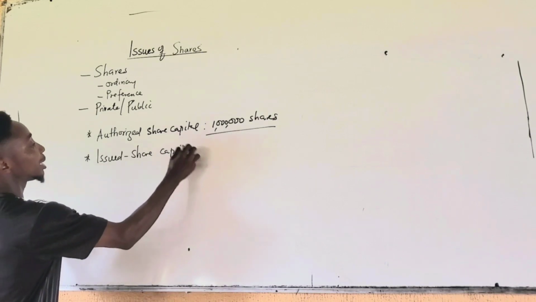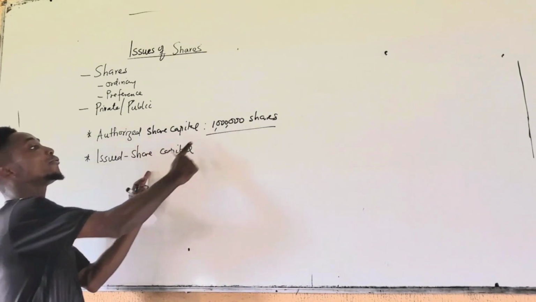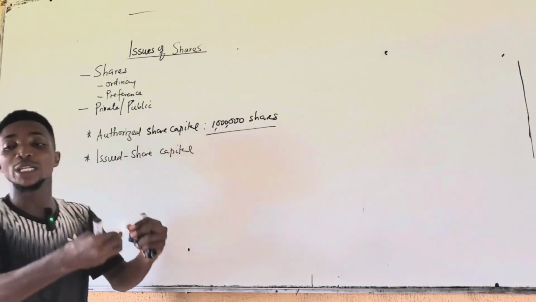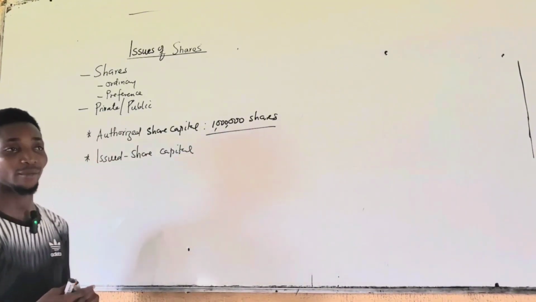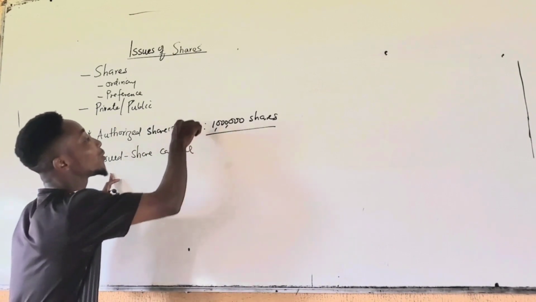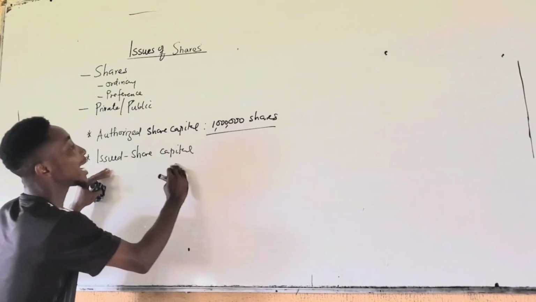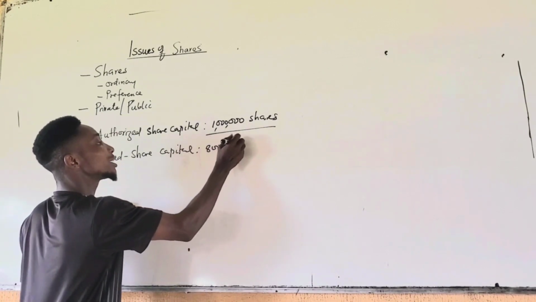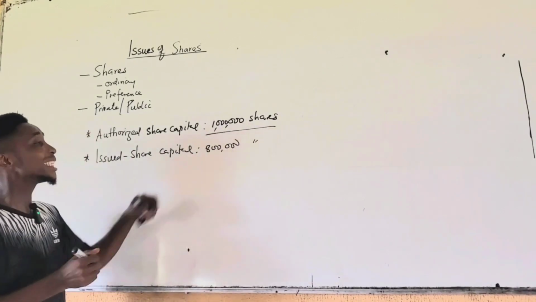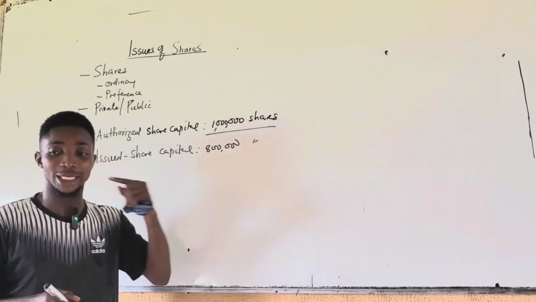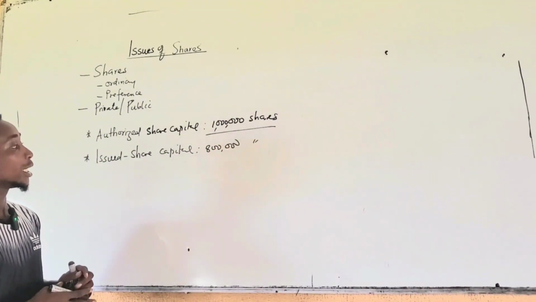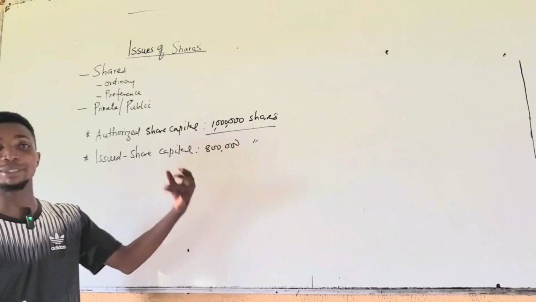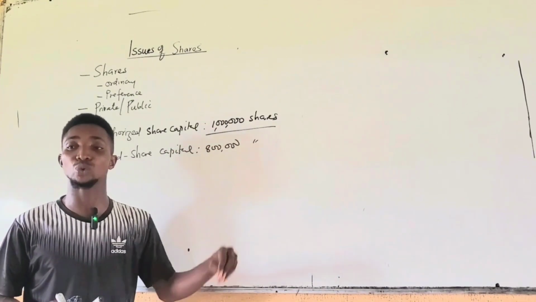Then we have what we call the issued share capital. The issued share capital is the portion of the authorized share capital that the company is willing to offer to the public. The company may have 1 million shares and may decide to offer 800,000 shares to the public. This becomes the issued share capital. So the remaining 200,000 that is not yet issued can be termed unissued capital.